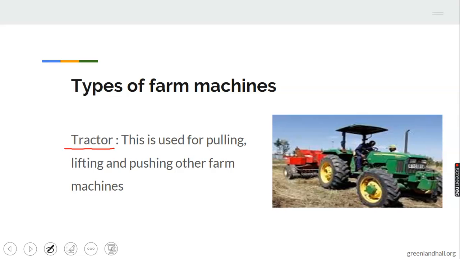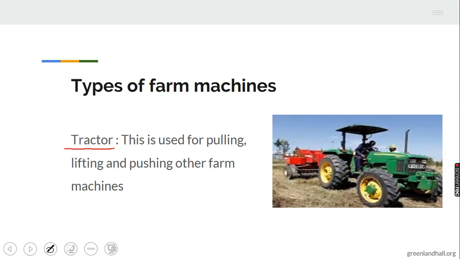Tractors are mainly used for pulling, lifting, and pushing other farm machines. It is the most important machine on the farm. The tractor is the most used machine on the farm. Let's take note of that.